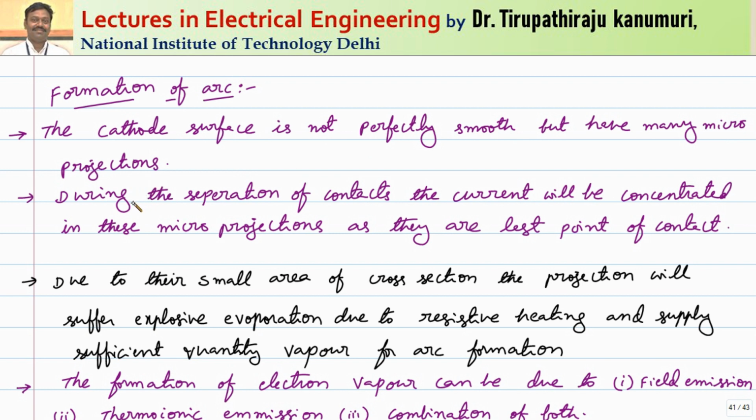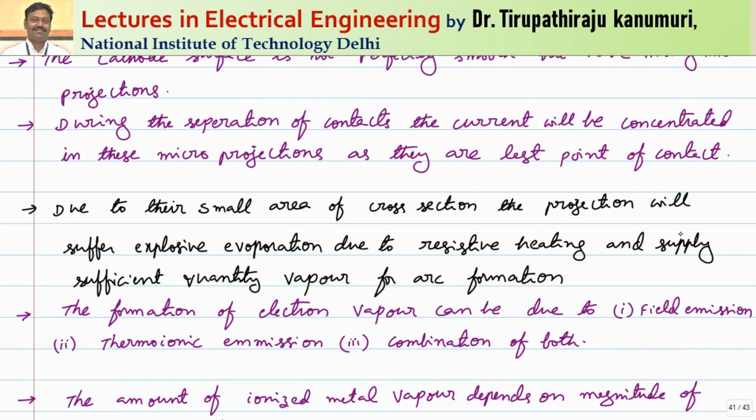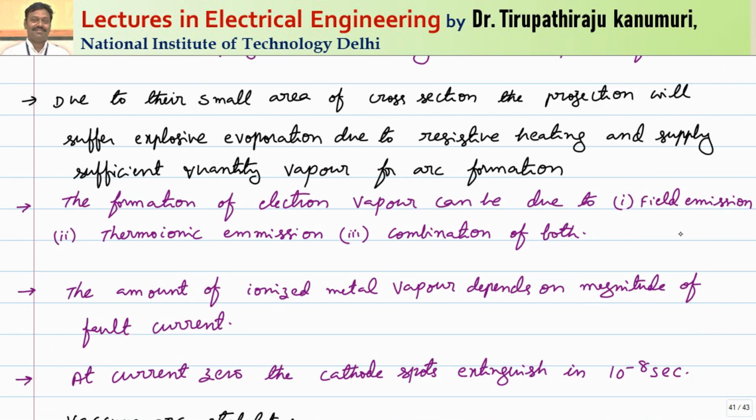Because of irregularities, what happens during the separation of the contacts, the current will be concentrated in these micro projections as they are the last point of the contact. So due to the small area of cross section, the projection will suffer explosive evaporation due to the resistive heating and supply a sufficient quantity of vapor for arc formation.